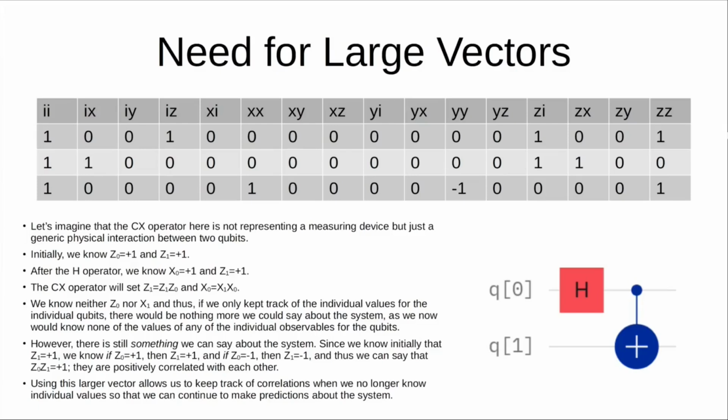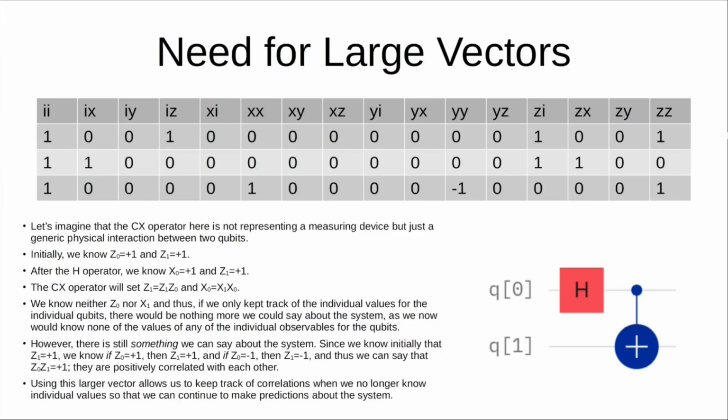But that doesn't mean we can't say anything about the system, because initially we knew that Z1 equals +1, and so if we learn that Z0 is equal to +1, then it must be the case that Z1 equals +1. And if we learn that Z0 is equal to -1, then we would know that Z1 must be -1. We know this because Z1 is formed by the product of Z1 and Z0. We know that the product of Z0 and Z1 must be 1. That's to say that they're positively correlated with one another.